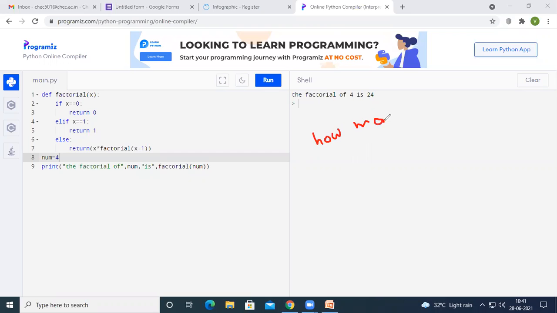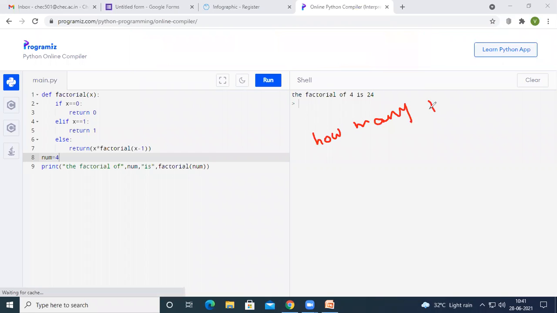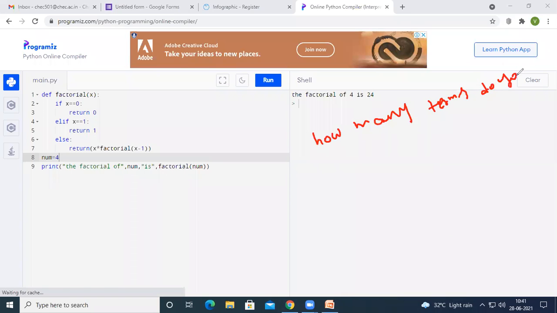How many terms do you want? So the Python program is going to ask the user how many number of terms they want.